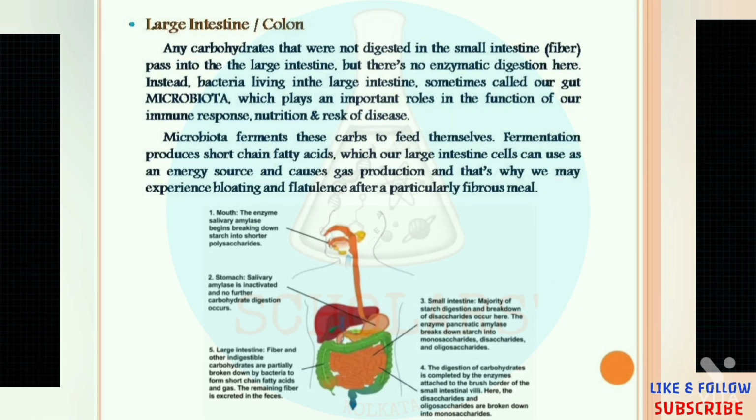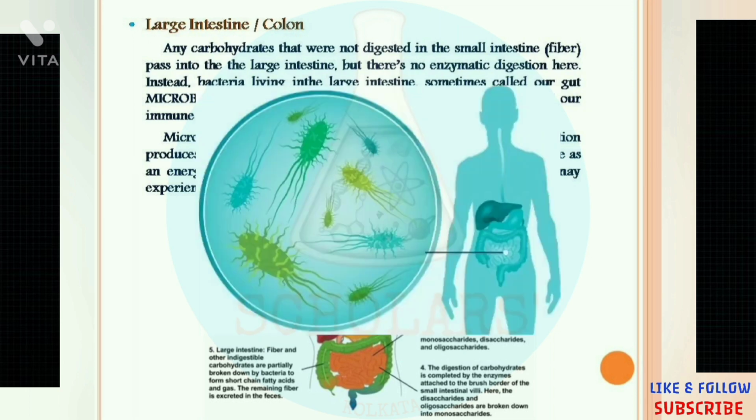Now the last destination of this whole digestive process is the large intestine or the colon. After the functioning of the small intestine, the whole process comes into the large intestine. Here no enzymes function, but a particular type of bacteria called the gut microbiota plays an important role in the large intestine. This gut microbiota ferments these carbohydrates to feed themselves also. This is a perfect example of mutualism, where both species benefit from the same process.